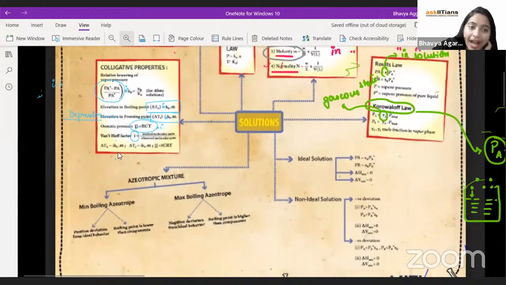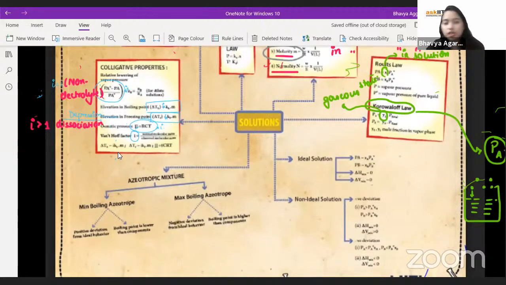The value of i will be 1 in case of a non-electrolyte, and i is greater than 1 in case of dissociation: the number of particles divided by the initial number of particles, or normal molecular mass by observed molecular mass.